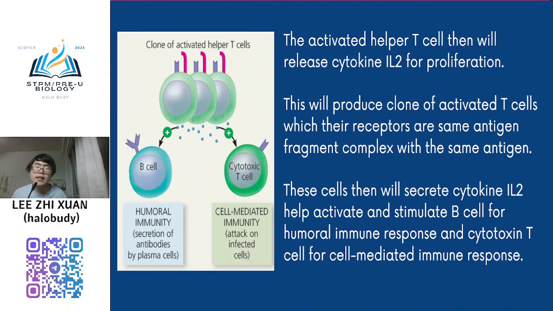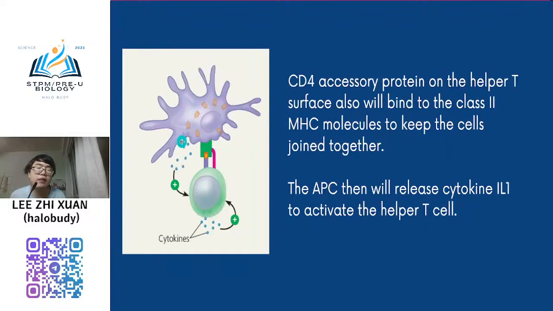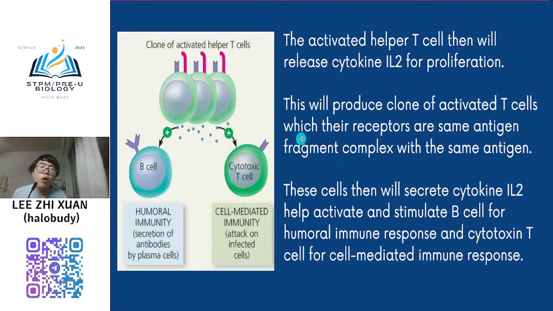Okay, once your helper T cell is activated, it will also start to release another cytokine we call IL-2. The other one was IL-1. Now IL-2 is for proliferation, meaning it starts to copy. Proliferation is copy and paste. It starts to copy many activated helper T cells. So this activated helper T cell can only recognize this antigen, we say A antigen.